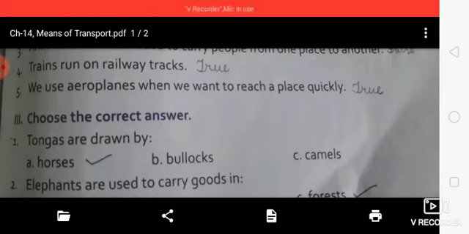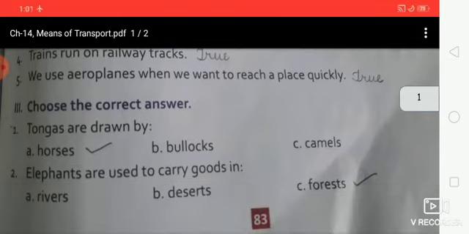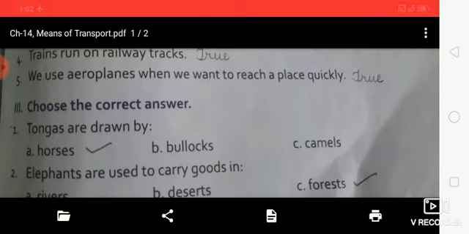Means of transport, the different ways by which we move people and goods from one place to another. Draw, to pull something. Cart, a vehicle on two or four wheels pulled or pushed by people or animals. Ferry, a boat that travels regularly between two places. Raft, a means of water transport made by things locked together with rope.